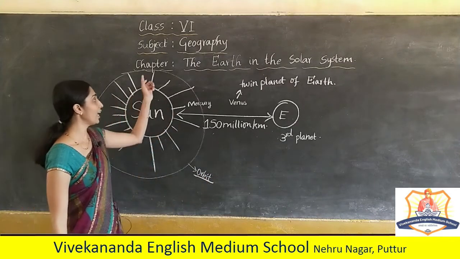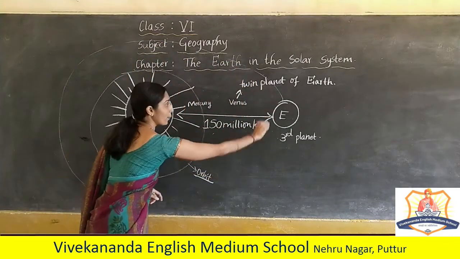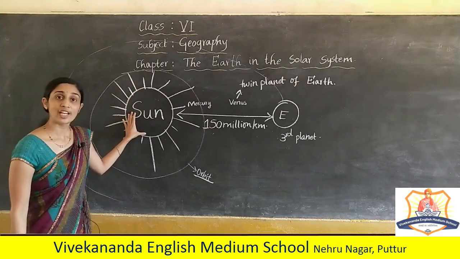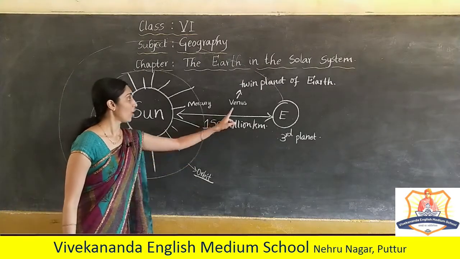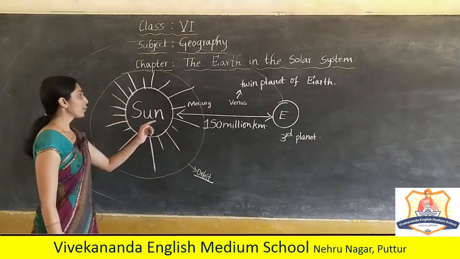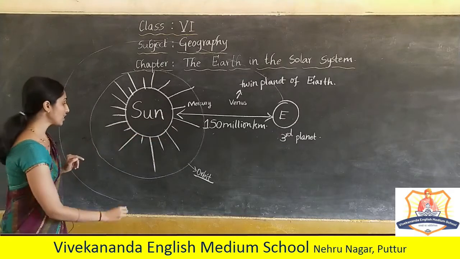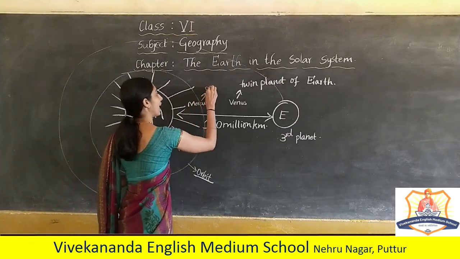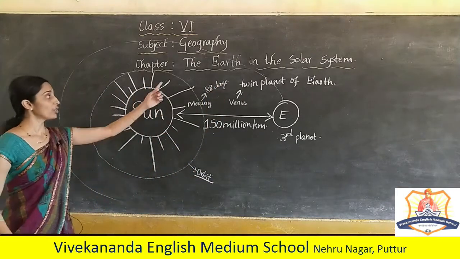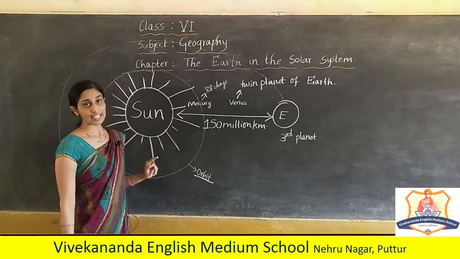So the elliptical pathway followed by the planets around the sun we call orbit of that particular planet. So Mercury revolves around the sun. To revolve around the sun, it takes 88 days. In order to complete one revolution, it takes 88 days.